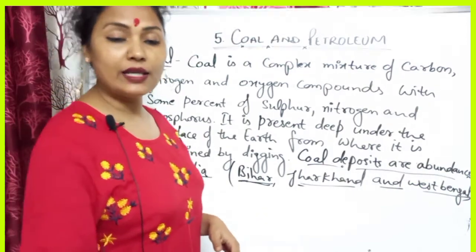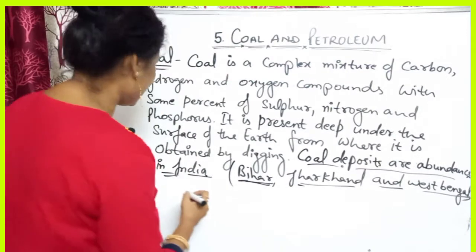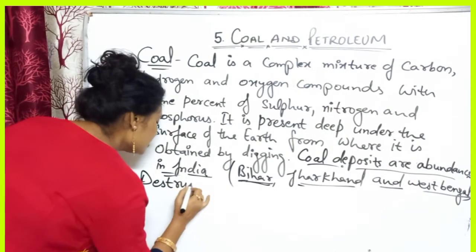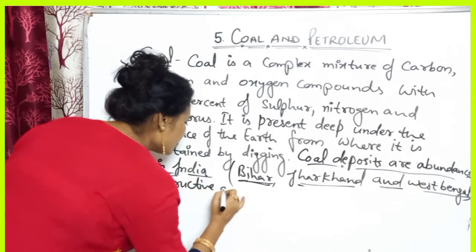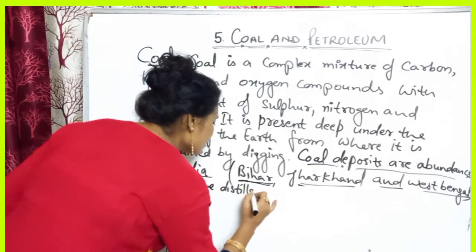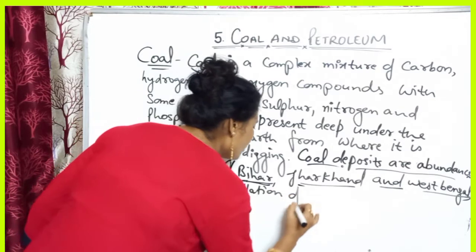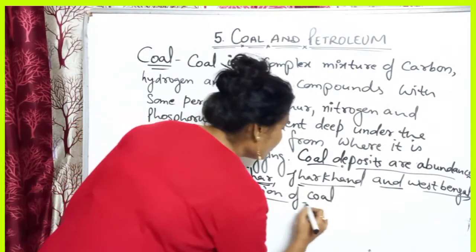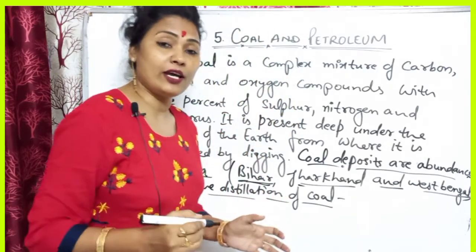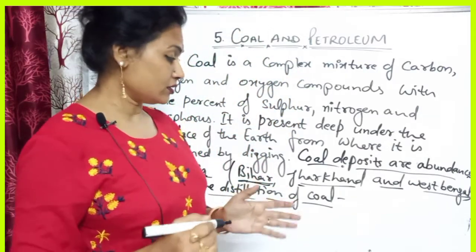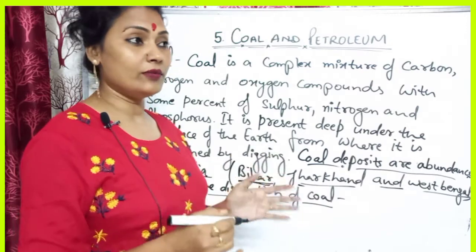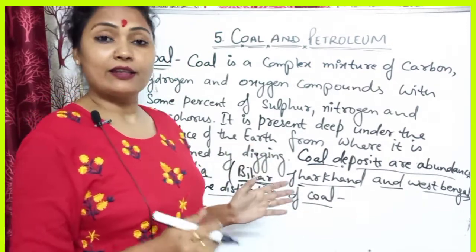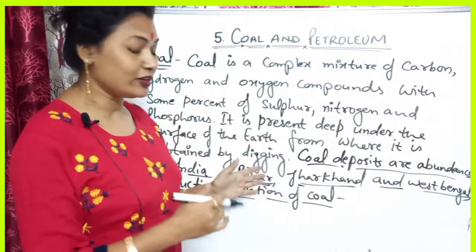Now, next is destructive distillation of coal. What is destructive distillation of coal? It is the heating of coal in the absence of air. When we strongly heat the coal in the absence of air, that process is known as destructive distillation of coal.